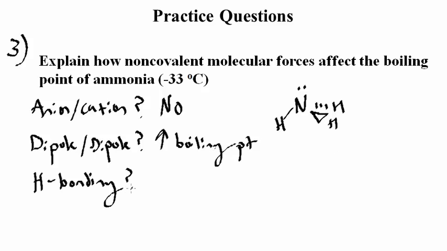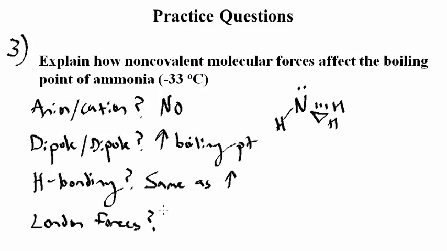Next, we consider hydrogen bonding. This is basically a dipole-dipole interaction for cases that involve a hydrogen atom. In this case, again, this increases the boiling point just like the regular dipole-dipole interactions. And then finally, London forces.